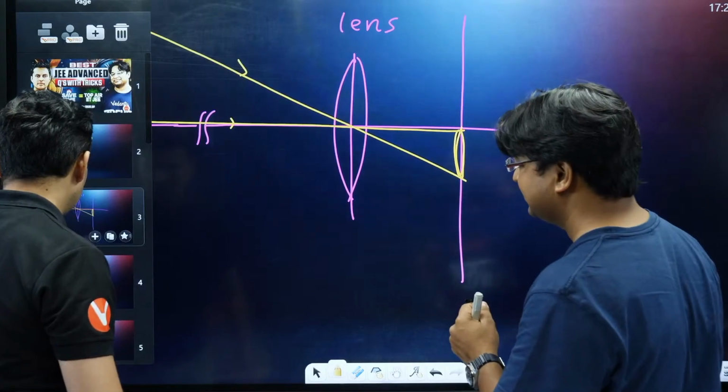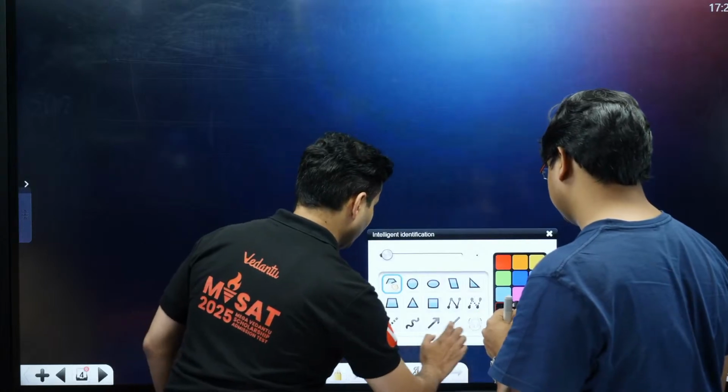You want me to draw a fresh diagram, sir? Yeah. Okay, I'll just draw it. Meanwhile, you can keep talking.